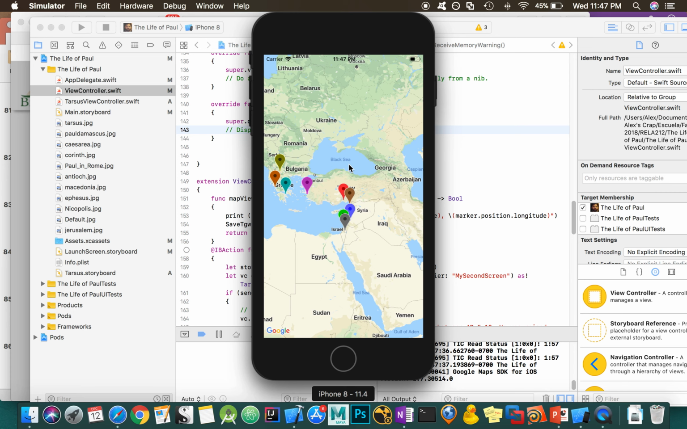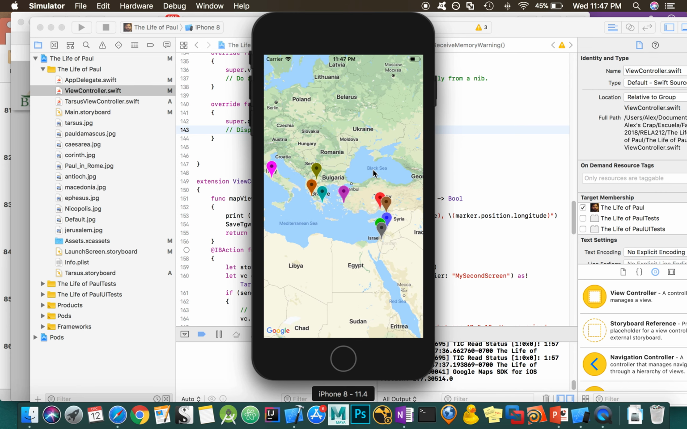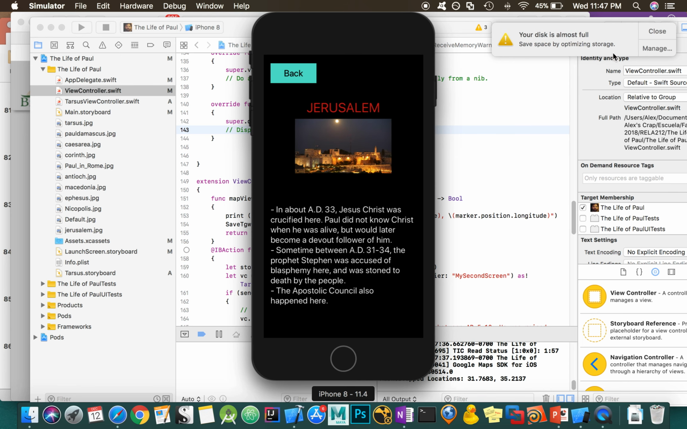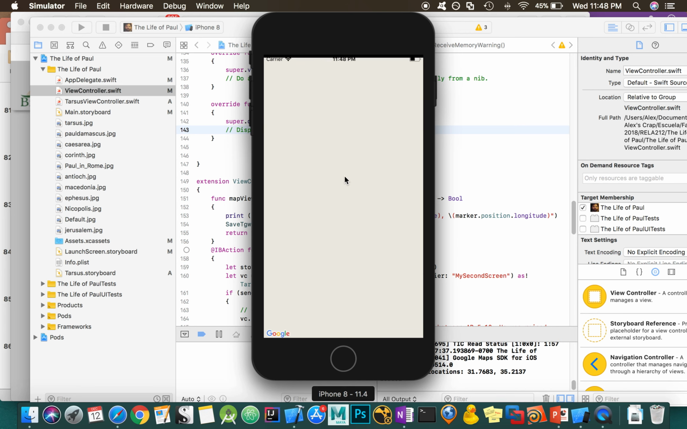Now, this Google map has important places in Paul's life represented by these pins. As I click on each one, I get a short little description of that location and how it's significant to Paul. So, for example, here we have Jerusalem with Christ's crucifixion, the Stephen being stoned to death, and the Apostolic Council.